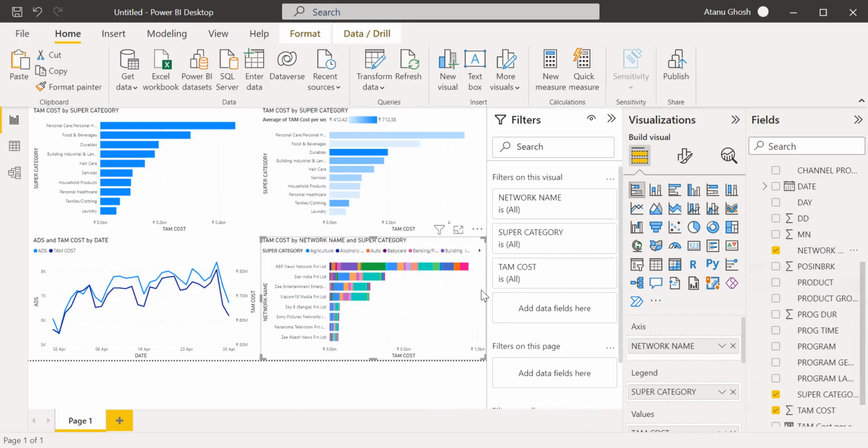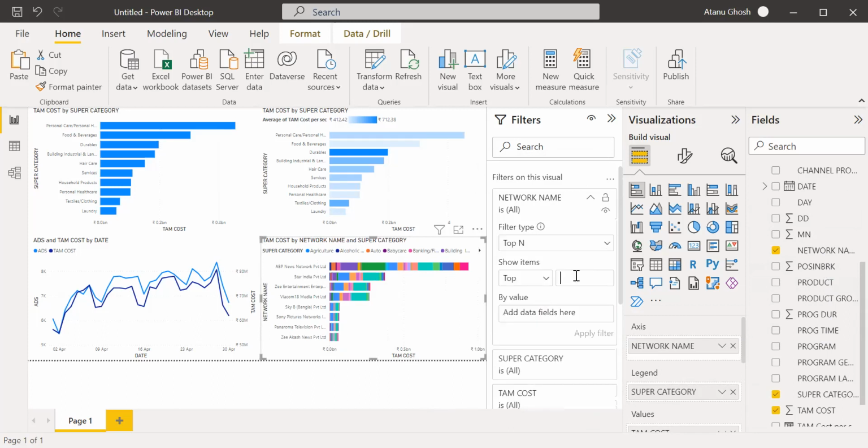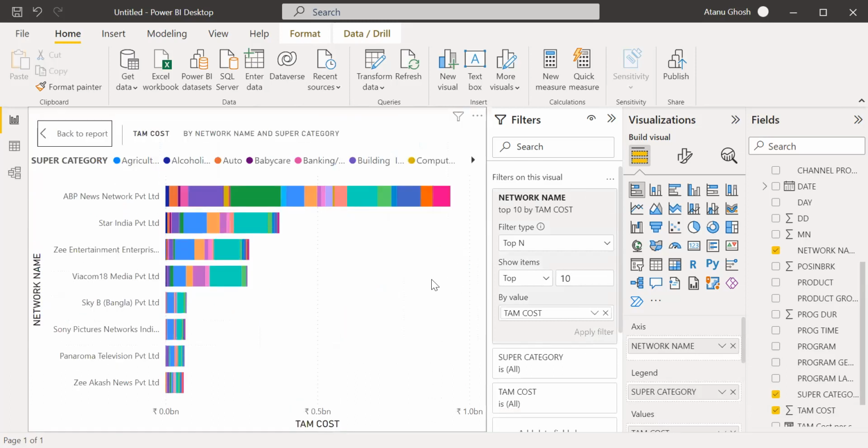Now, it seems to be a no-brainer, but let's take the top 10 networks in terms of TAM cost. So ABP is by far the highest. Probably this is because of the sample data. Am I correct?